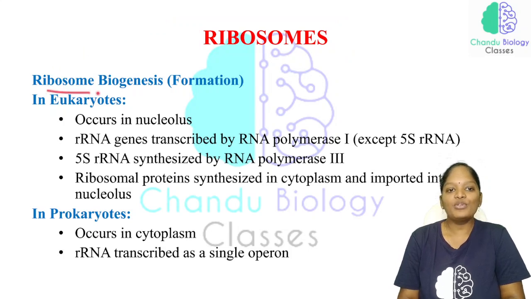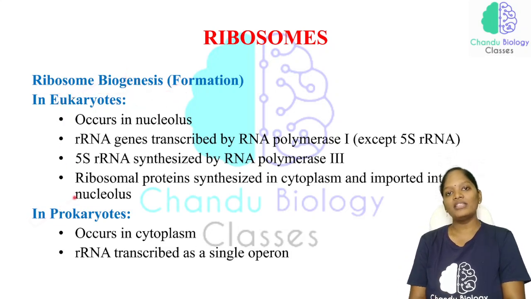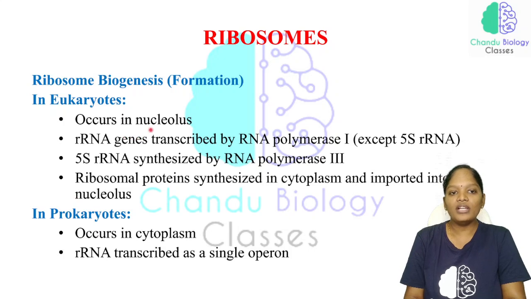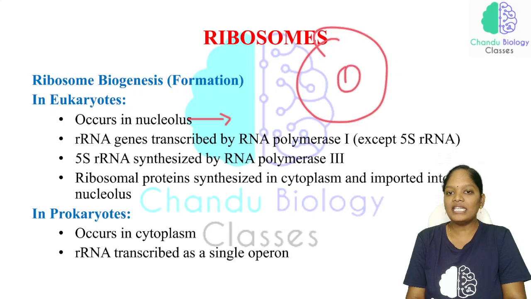Biogenesis in the sense of formation. In eukaryotes it occurs in the nucleolus. The nucleolus is present inside the nucleus, so inside the nucleus there is another structure called a nucleolus.